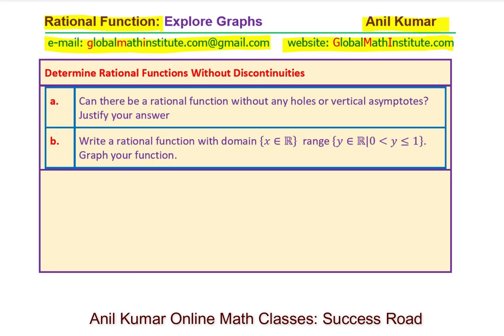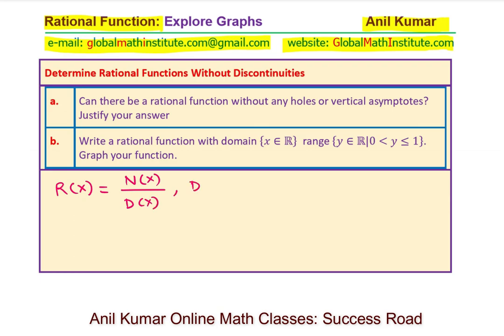Here is a very interesting question. Most students think that the rational functions will have restrictions, right? But many don't. Let's try to understand what a rational function is. So a rational function is a quotient of two polynomials. So let's say one in the numerator, the other one in the denominator.